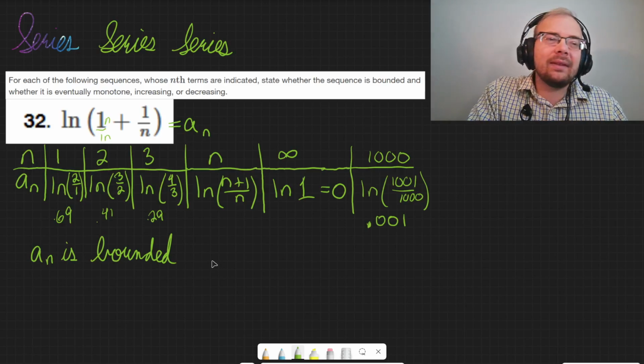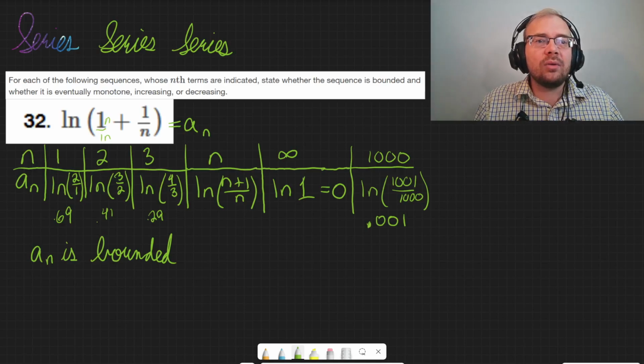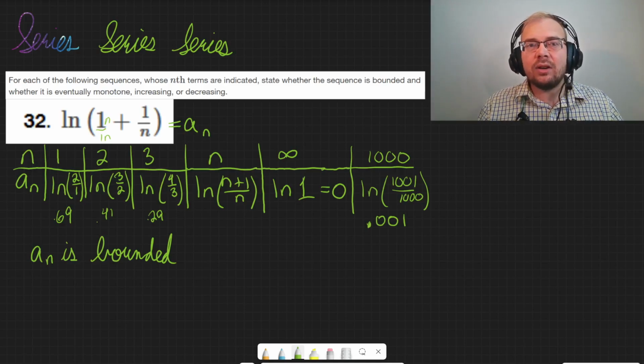So anyways, it is bounded, and is it monotone? If it is monotone, is it increasing or decreasing?